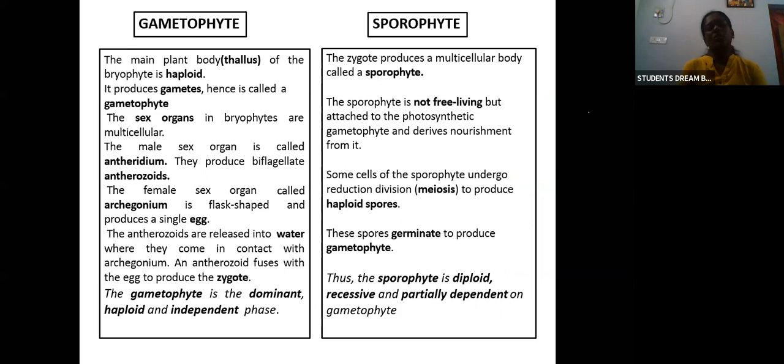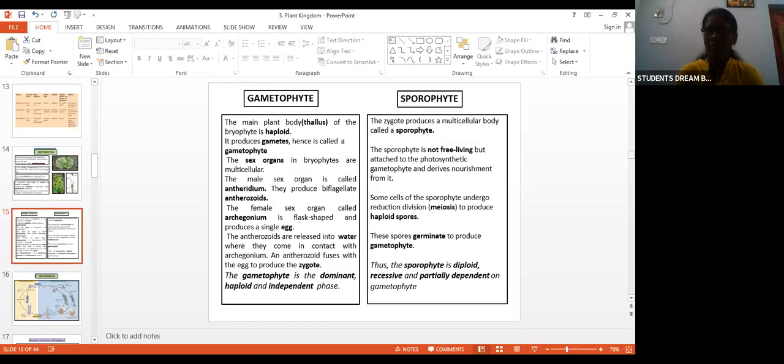Now we'll see about the reproduction. What are the phases of the bryophyta? So we have two different phases. Before moving on to the gametophyte and all these reproduction topics, we'll see about some terms, which are important.